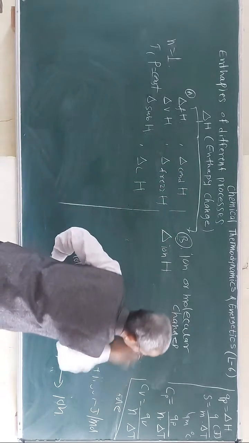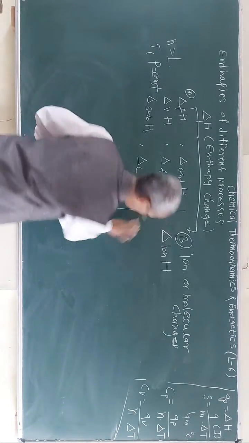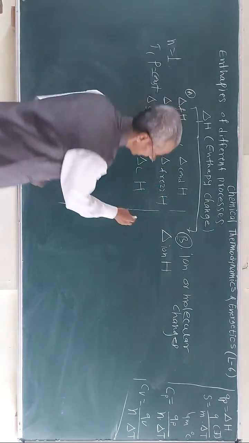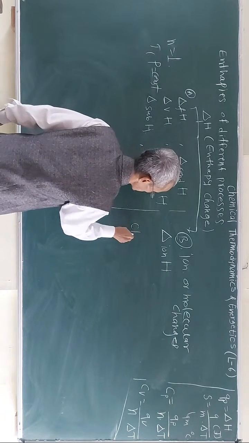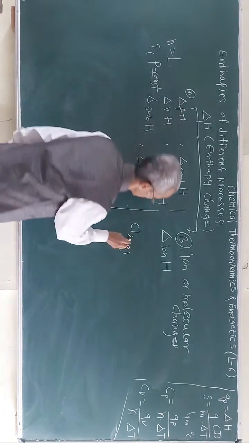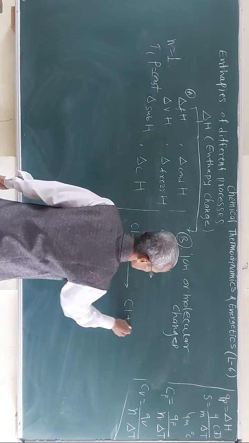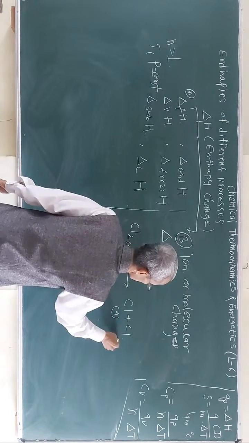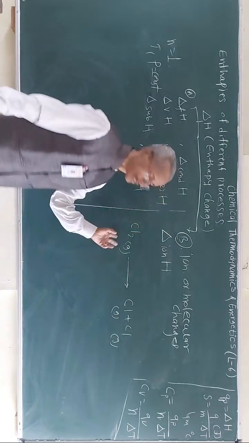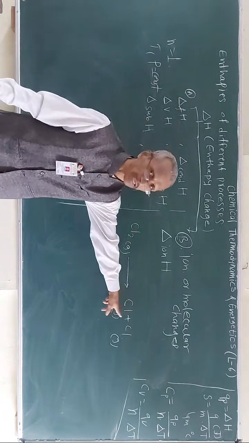Now consider one more example. Suppose chlorine, Cl2. It is actually a gas. Cl2 gives Cl plus Cl. What is it? It undergoes dissociation, or formation of atoms.